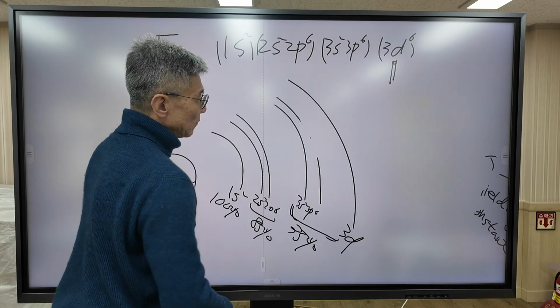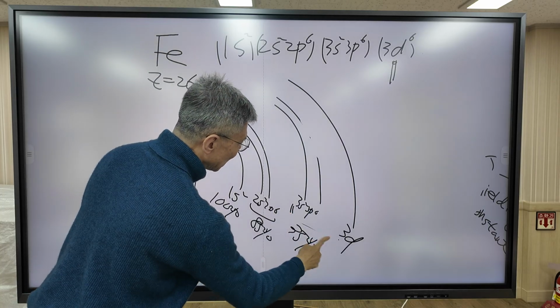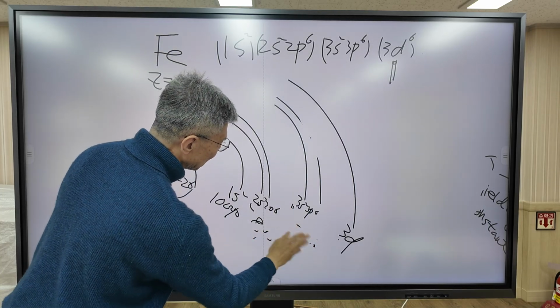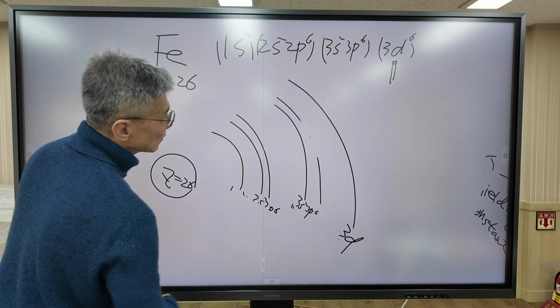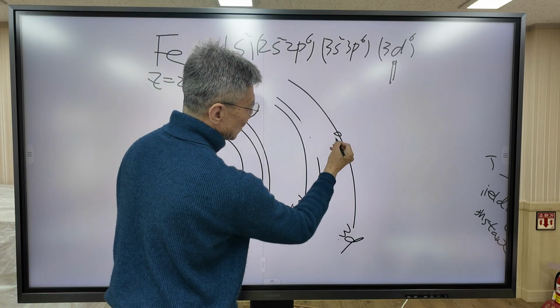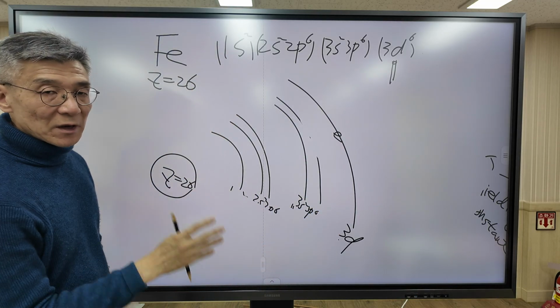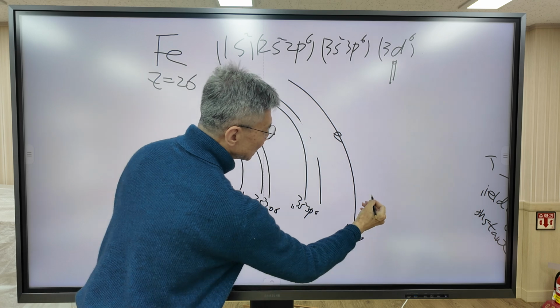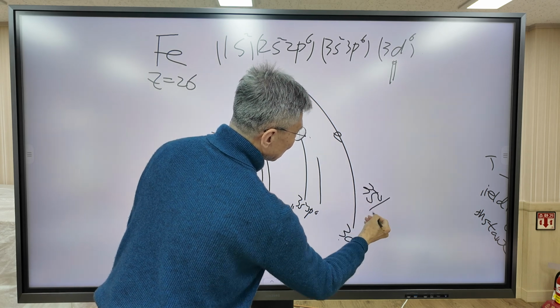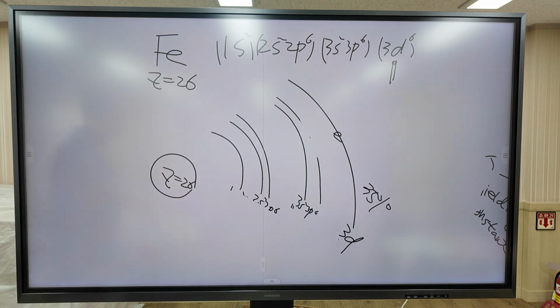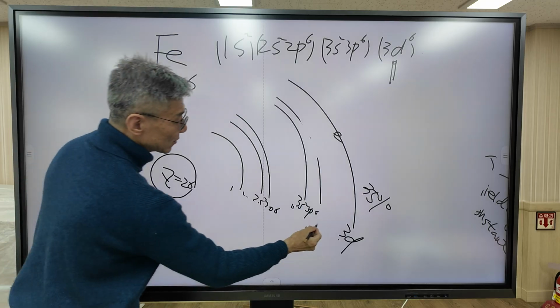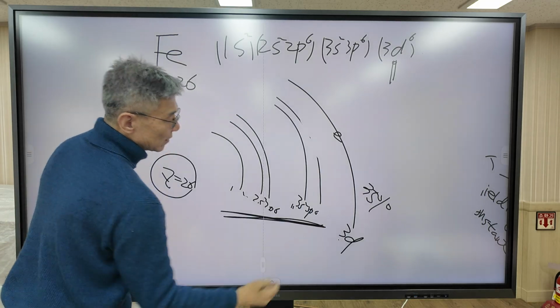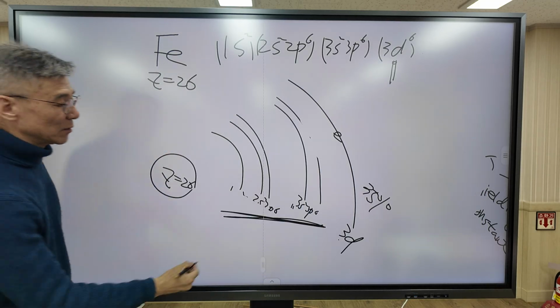For the calculation of the effective nuclear charge for the 3d orbital, for the electrons in the same level, the shielding efficiency is 35%, and for the remaining electrons, the shielding efficiency is 100%.